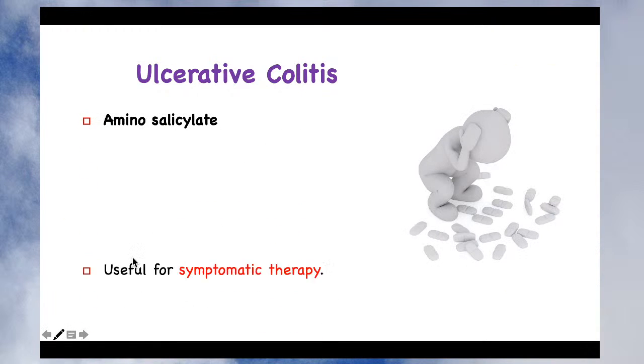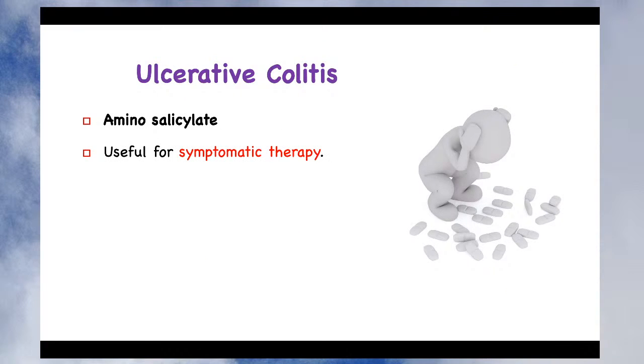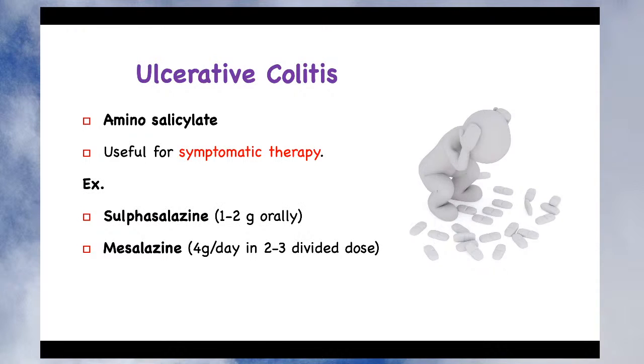The second category of drug used is aminosalicylate. It is used for symptomatic therapy. It does not provide a complete cure of ulcerative colitis. Examples of the drugs used are sulfasalazine, 1 to 2 gram can be given. You can give mesalazine. Remember that sulfasalazine is a derivative of mesalazine, so these drugs are chemically related. They are all sulfa drugs.